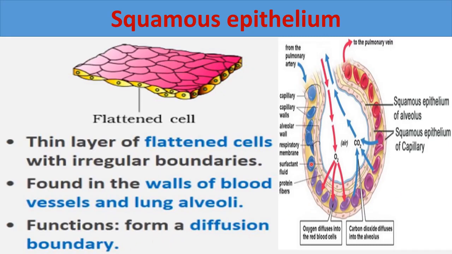So it is clear with this diagram that the squamous epithelium is present here in the alveoli as well as here in the lining of capillary, right? So it is forming a diffusion boundary for the diffusion of gases, oxygen and carbon dioxide. So this is the function of squamous epithelium.